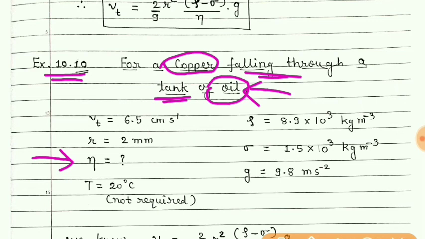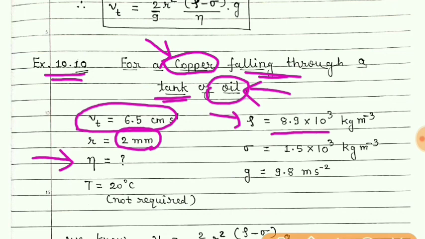Here it is given that the terminal velocity of the sphere made of copper is 6.5 centimeter per second and its radius is 2 millimeter. Density of copper is 8.9 into 10 raised to 3 kg per meter cube, and density of oil is 1.5 into 10 raised to 3 kg per meter cube. g we have to take 9.8.